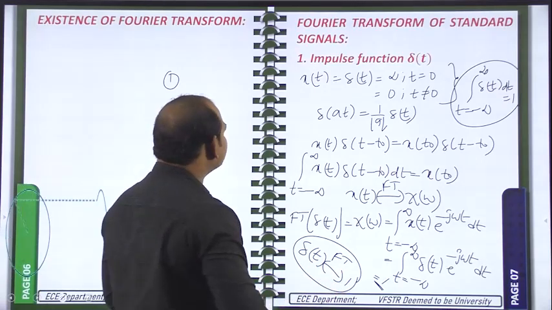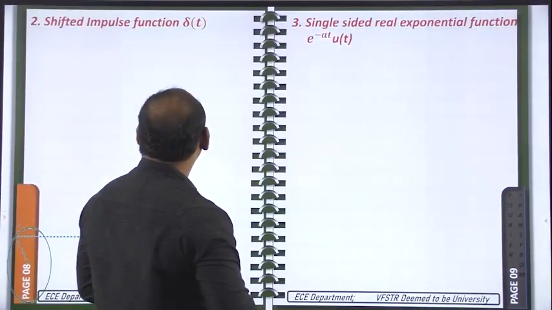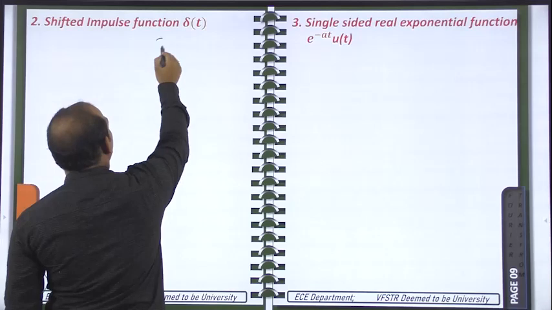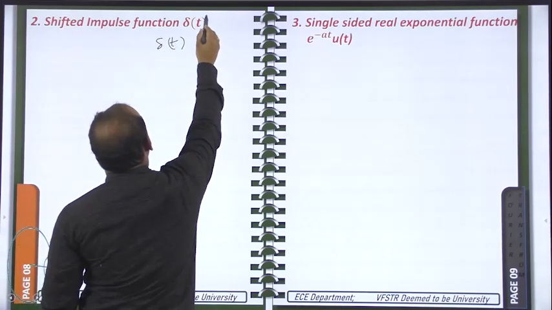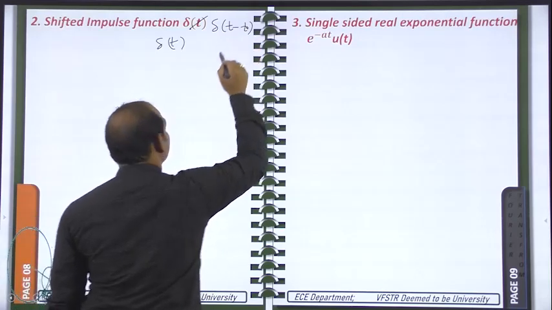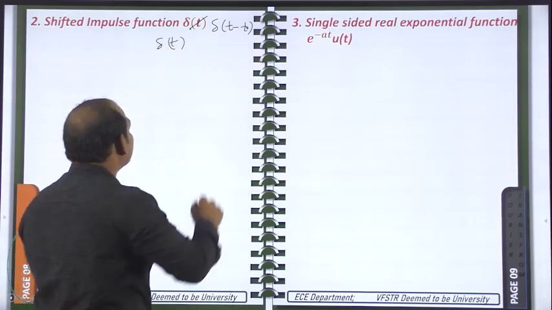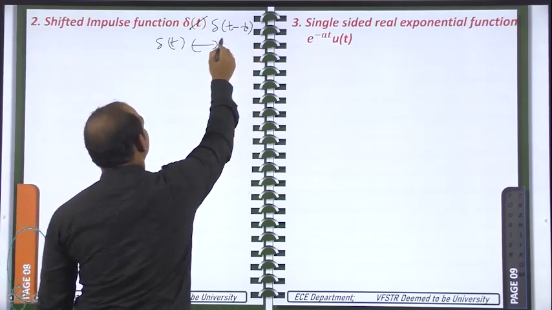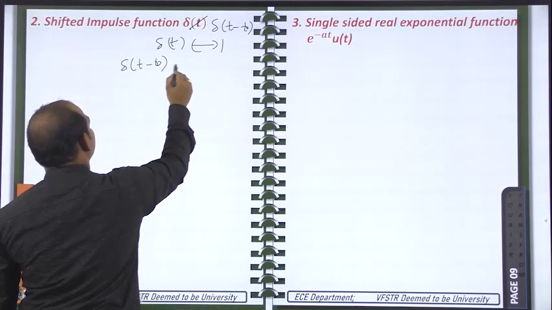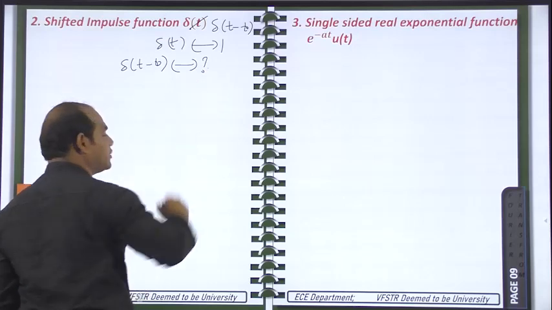So the next signal is a shifted impulse function. Now we have taken del of t. The shifted impulse function is represented with del of t minus t naught or del of t plus t naught. For del of t, we got the Fourier transform is 1. Now we need to get del of t minus t naught. For this one, what is the Fourier transform that we need to find?